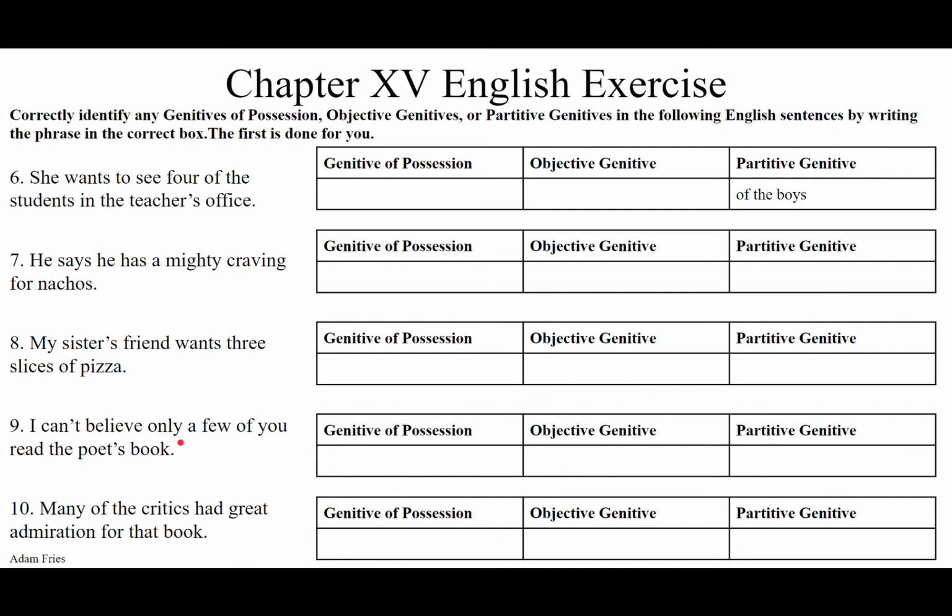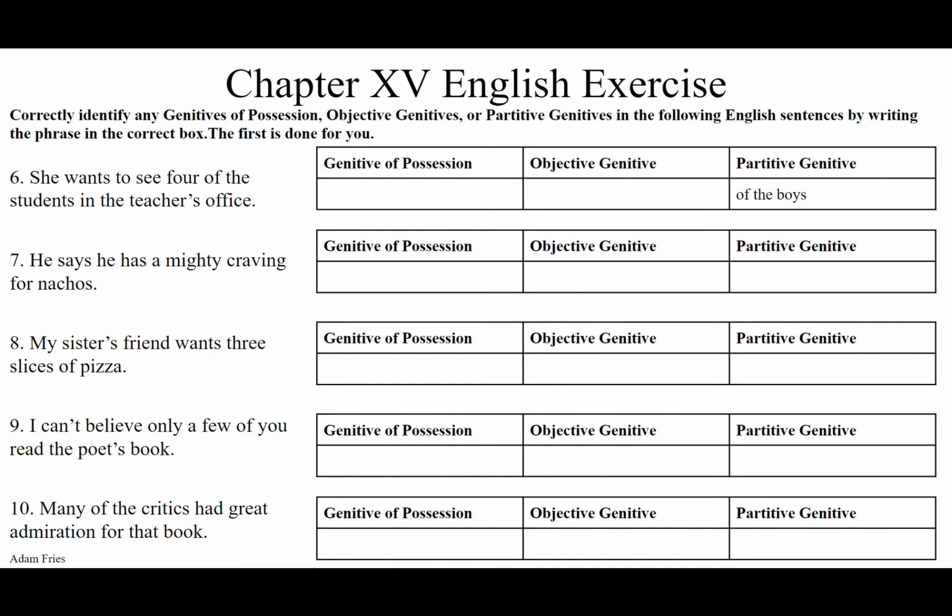Sententia nona, the ninth sentence. I can't believe only a few of you read the poet's book. I just can't believe it. Subject, I can't, I am unable to believe that only a few of you, only a few. So few, that'd be the subject of this indirect statement, that you read. Of you, a few out of you, out of the whole group of you, only a few of you did. Partitive genitive, of you. And you read the poet's book, the book of the poet, the book belonging to the poet. The poet owns the book. So genitive of possession, poet's, with the apostrophe S.